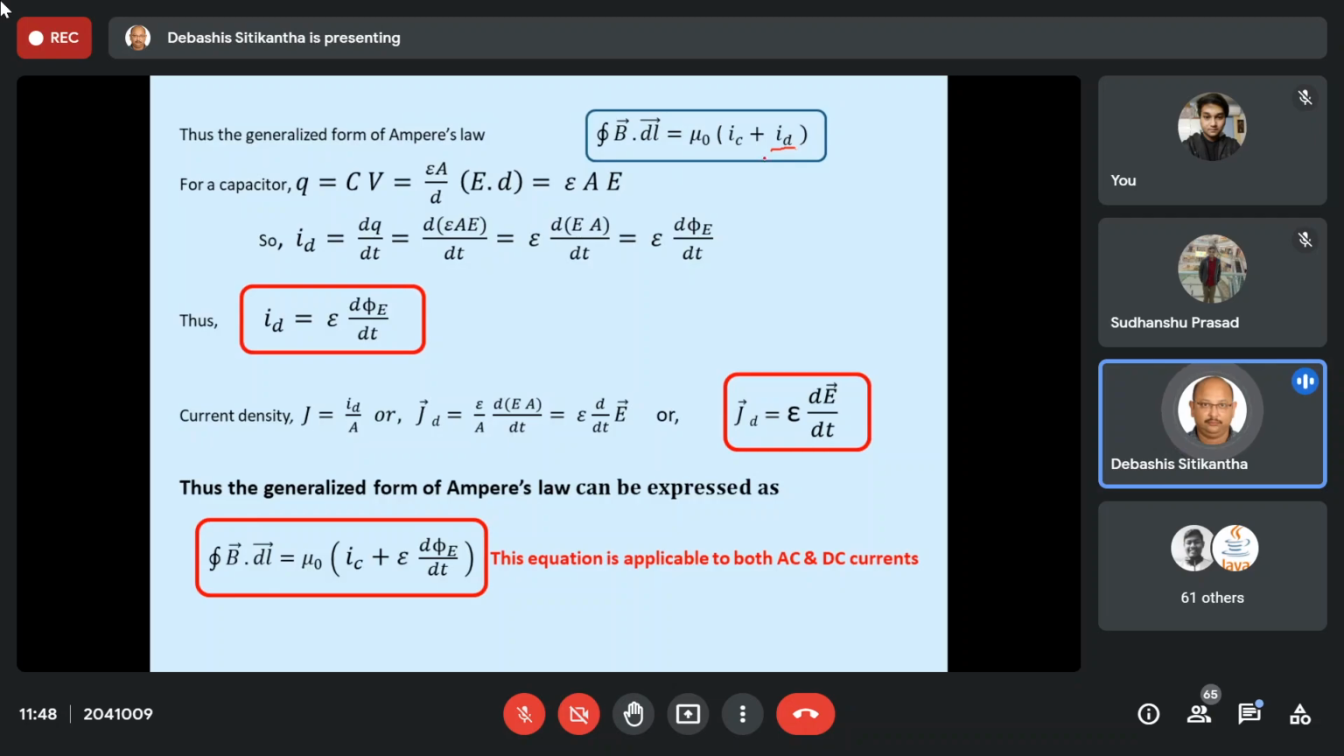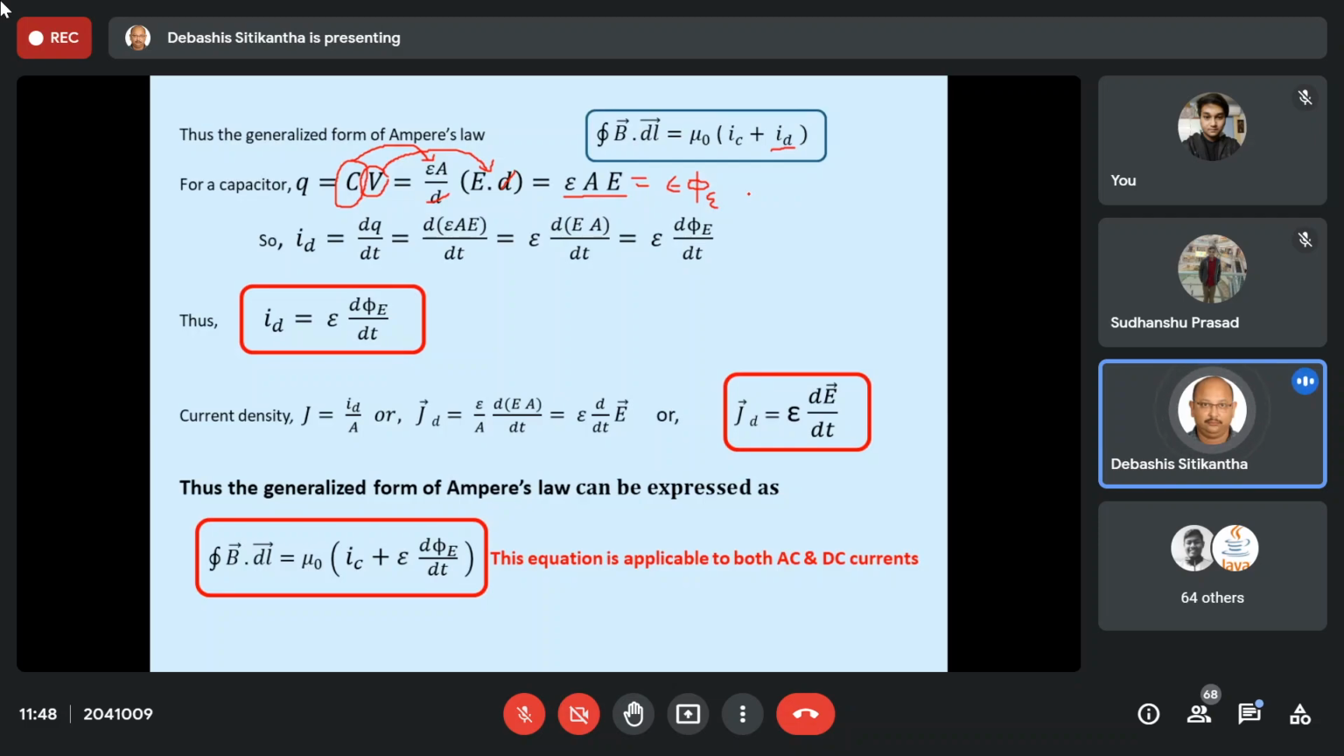Similarly, the voltage can be written in terms of the electric field. Over here, we can write the voltage across the terminals of the capacitor as the electric field multiplied with the distance between the two conductors of the capacitor. So obviously, this d and d will get cancelled out. So what I am left with is epsilon A E. Now what is AE? It is nothing but phi E.